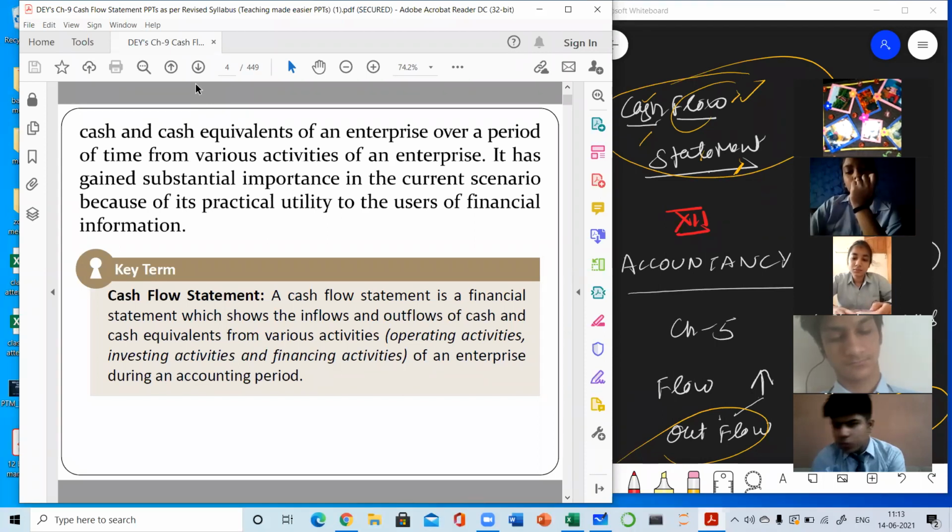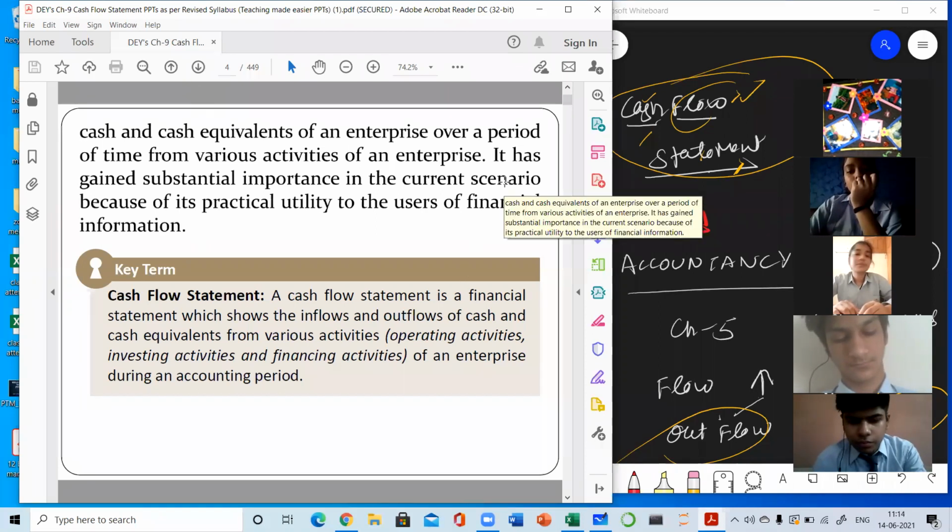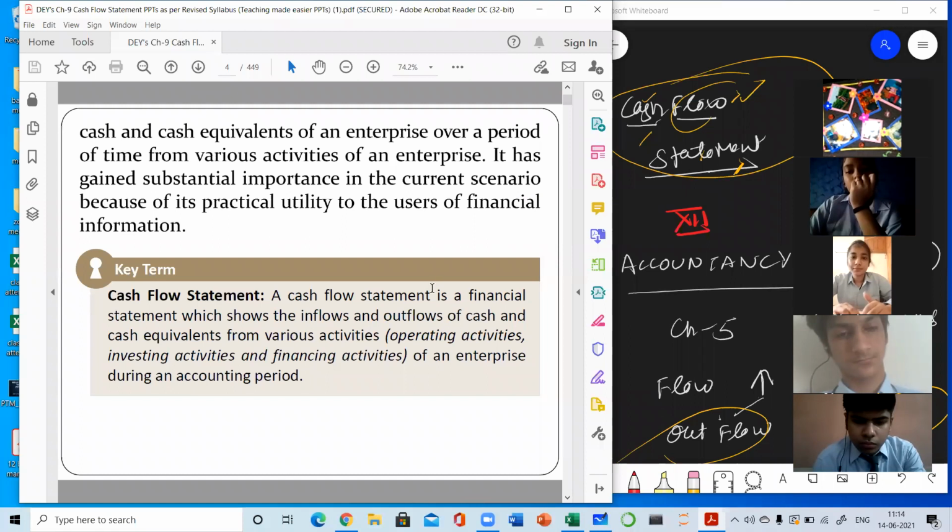Equal to cash means not exactly cash, but they can be converted into cash any time. So the cash flow statement is always prepared over a period of time. Like the balance sheet is prepared at the end of the year, similarly the cash flow statement is also prepared at the end of the year.